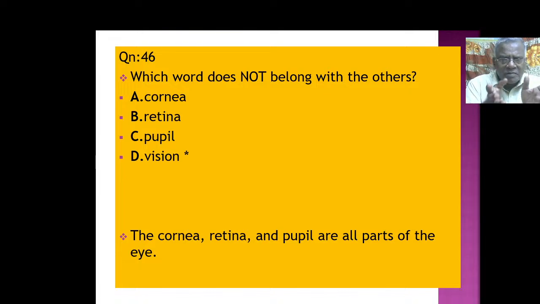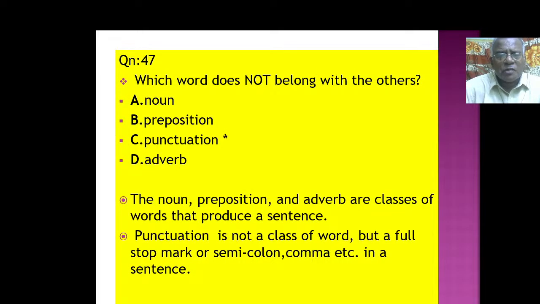For that concept, we are calling it vision. Whereas the cornea, retina, pupil are all parts of the eye. Which word does not belong with the others? Noun, preposition, punctuation, adverb. The noun, preposition and adverb are all classes of words that produce a sentence. Whereas punctuation is not a class of word, but a full stop mark or semicolon, comma, etc. in a sentence. That is punctuation, that we know. Nothing to do with the noun, preposition, adverb. They are all classes of words that produce a sentence.